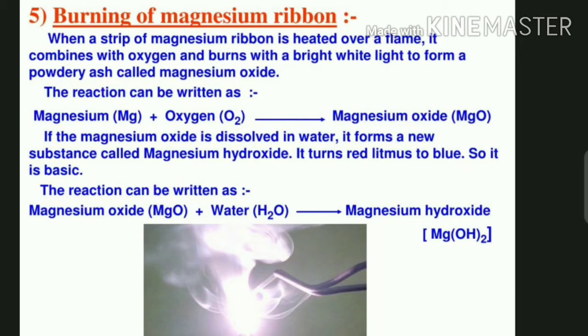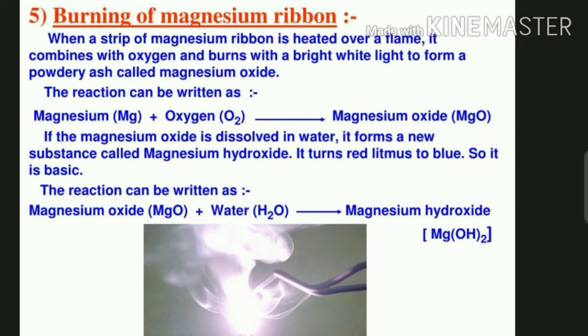First we will consider burning of magnesium ribbon. Burning of magnesium ribbon is a chemical change, or a chemical reaction. Just we will see this. When a strip of magnesium ribbon is heated over a flame, it combines with oxygen and burns with a bright white light to form a powdery ash, which is called magnesium oxide. This reaction can be written as magnesium, Mg, plus oxygen, O2, gives magnesium oxide, MgO.